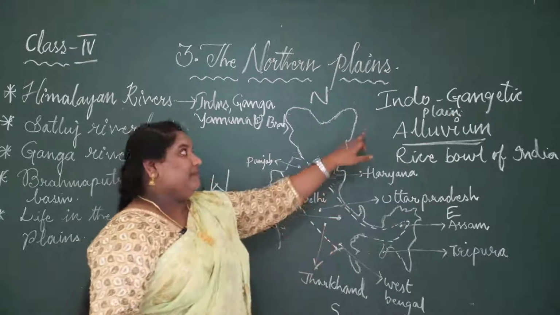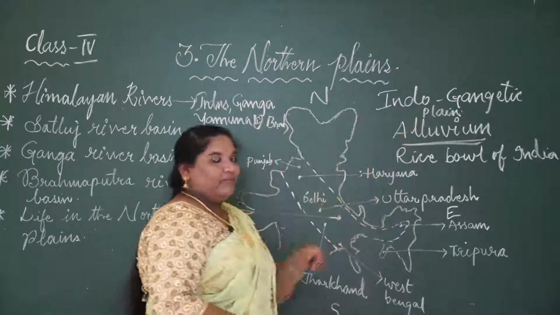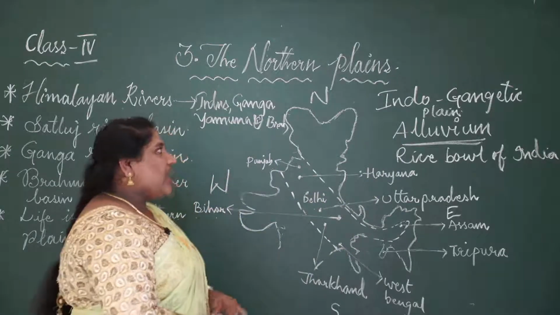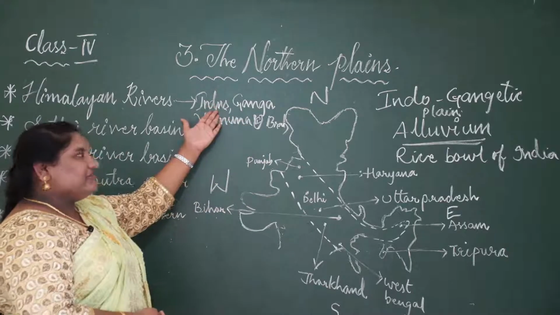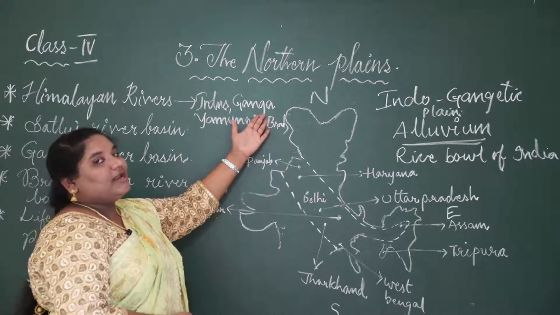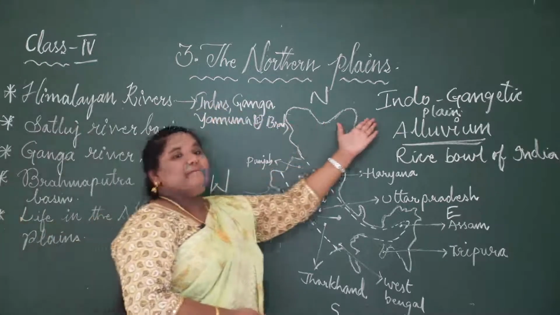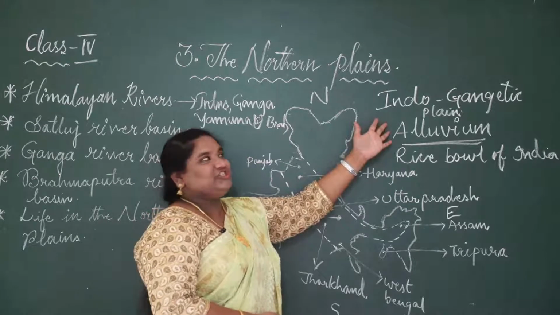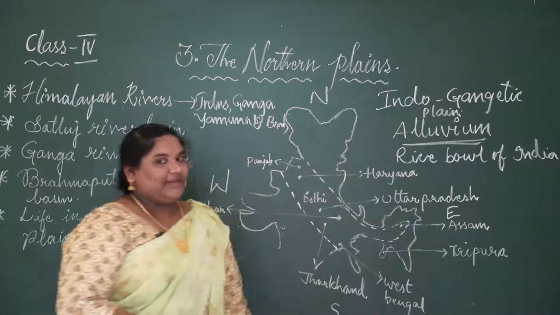Where you can see Indo-Gangetic. When you see the name, what do you find? River Indus. You have learned. What are the main rivers? Rivers Indus and River Ganges, which is called as Ganga. So, Indus and Ganges are the main rivers in this region. So, that is why this is also called as Indo-Gangetic Plain.